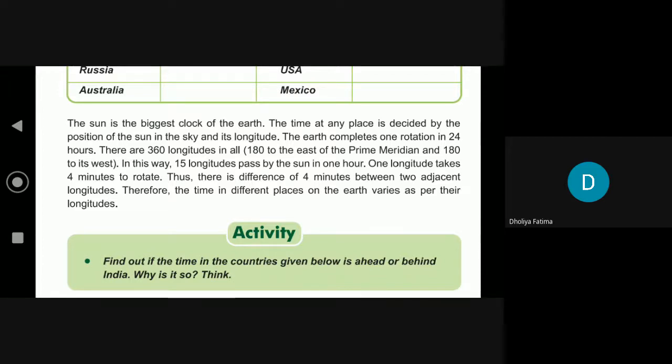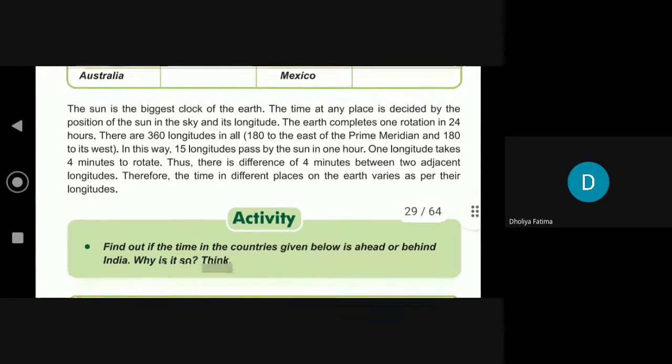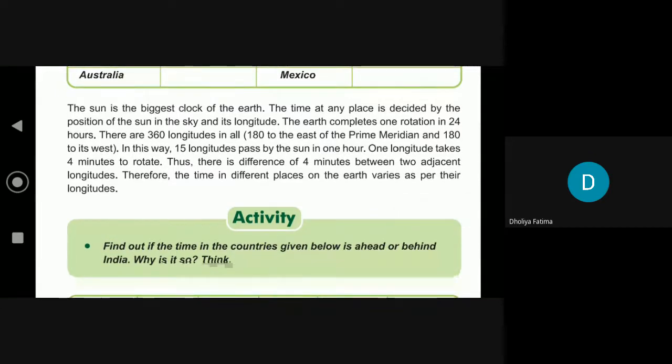The earth completes one rotation in 24 hours. There are 360 longitudes in all, 180 to the east of the prime meridian and 180 to its west.